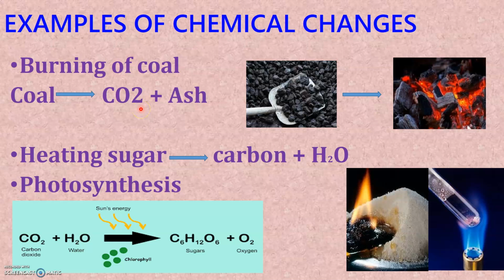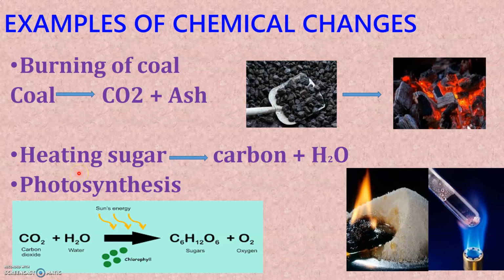And also, it cannot be reversed back. As carbon dioxide and ash cannot be cooled in order to give coal, we say that it is irreversible. And therefore, we say that burning of coal is a chemical change.